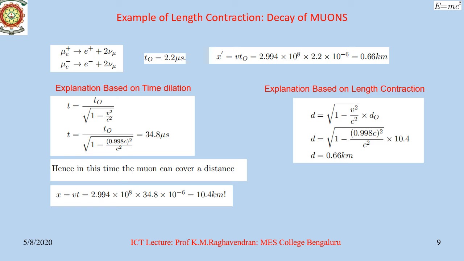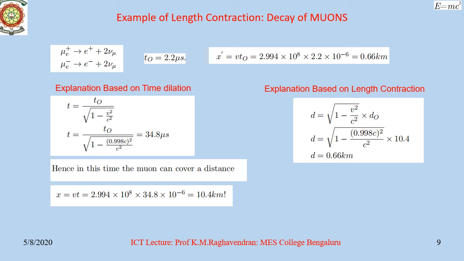Thus, for the earthbound observer, the lifetime of the muon will be t equal to t0 divided by root of 1 minus v squared by c squared. By substituting the value of v as 0.998c, we obtain t equal to 34.8 microseconds. That means, as far as the Earth observer is concerned, the muon lives for 34.8 microseconds.